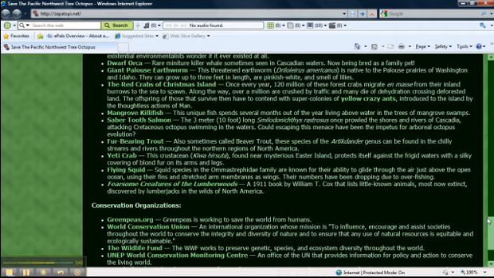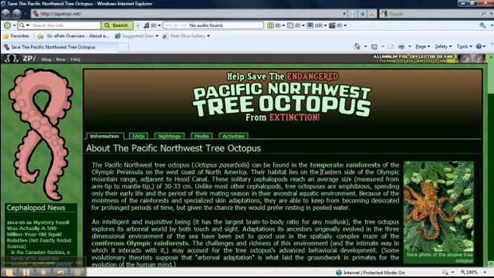Bias of the website. Obviously, this website is very biased and is trying to protect the endangered tree octopus. If my students were doing research on endangered animals and they came across this website, this is probably something that they would want to use, in their opinion. The website is very biased and is trying to help protect. It specifically says it helps save the endangered octopus. So again, this might be a usable website if looking for endangered animals.